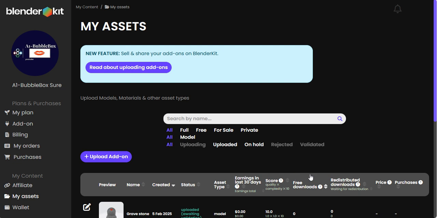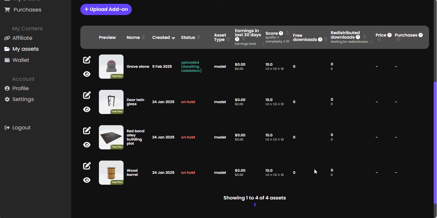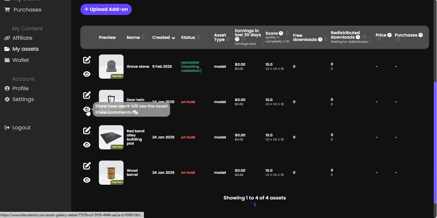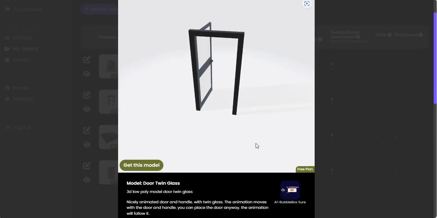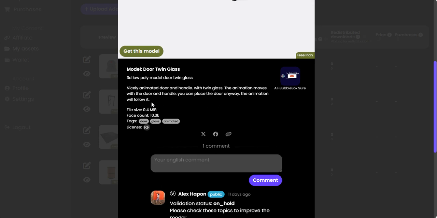These are my assets I've uploaded, and the dates are here. I'm thinking of this door, when I've loaded it, I'll just show you the door. This is the door, it is animated, it works great. You come down here, it says neatly elevated door with handle and glass. Anyway, you can read it.